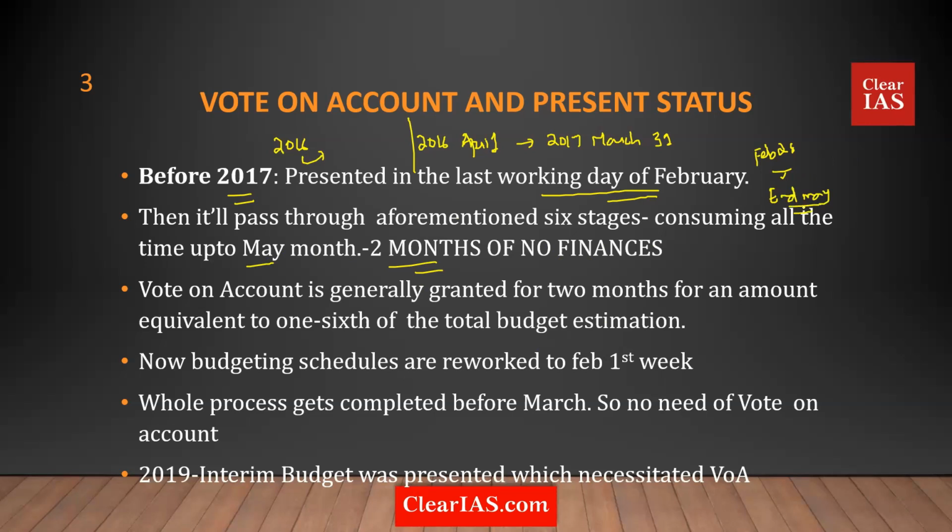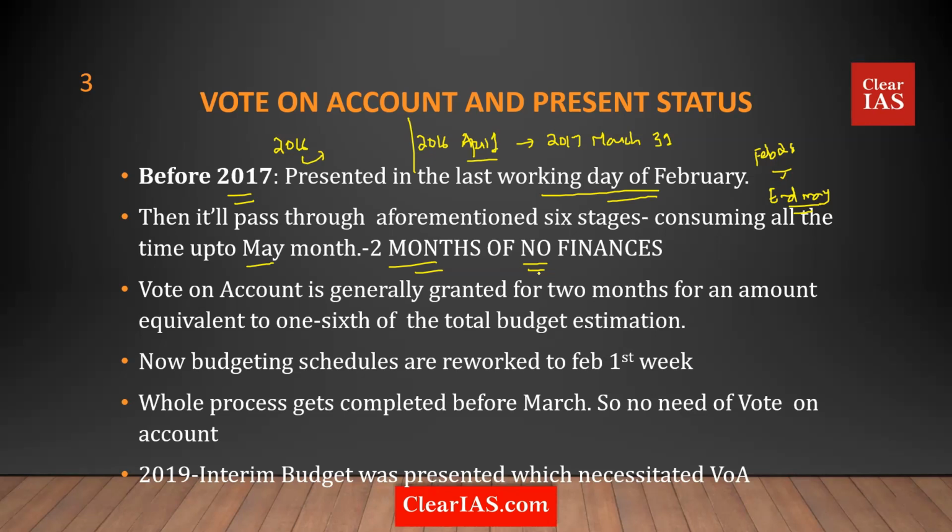But there comes a problem. The financial year actually kickstarts on April 1, but the fund will come only at the end of May. So in April and May, you don't have finances. You're out of money for 2 months. This is going to be problematic, especially in the context that in June the southwest monsoon will start to kick in. When the southwest monsoon kicks in in June, many of the construction and infrastructure related activities can't work. So a whole lot of construction related and productive activities, those 2 months are lost.